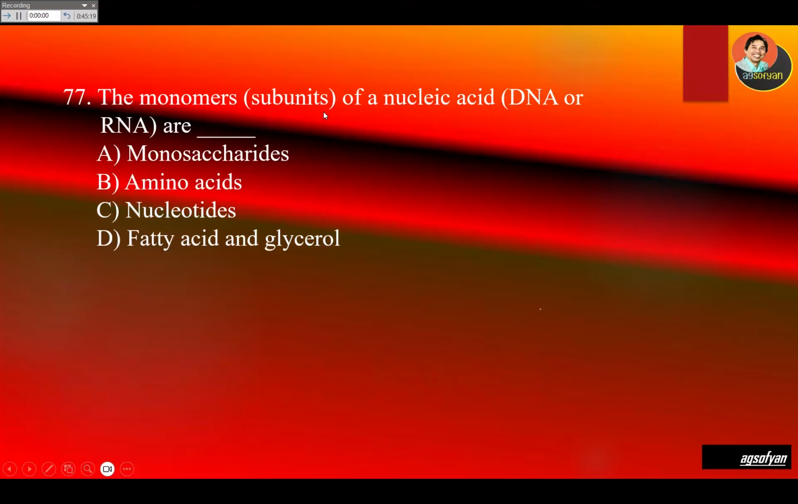The monomers or subunits of nucleic acids like DNA or RNA are called nucleotides. There are 4 types of nucleotides, okay? Adenine, guanine, cytosine, and thymine. So that's the nucleotide.